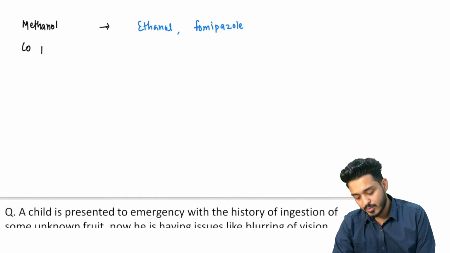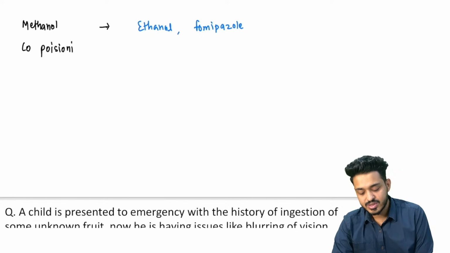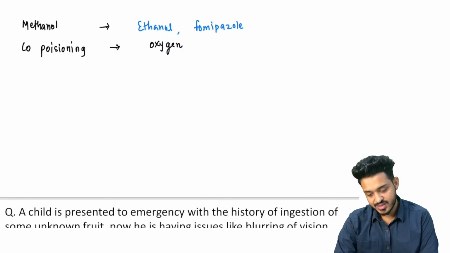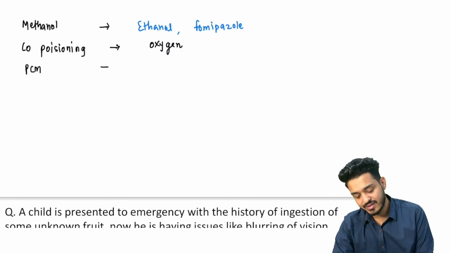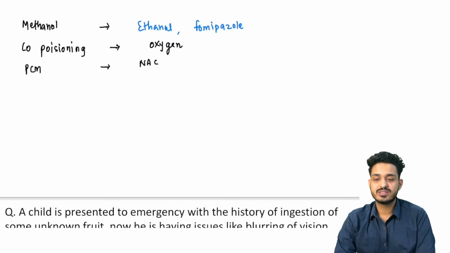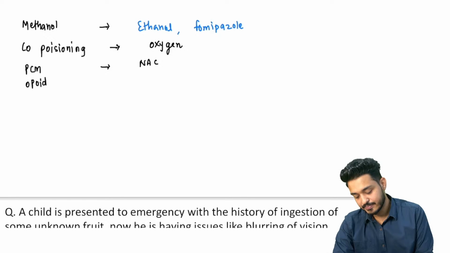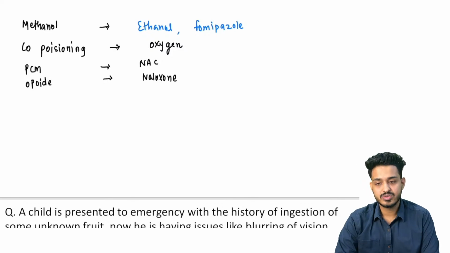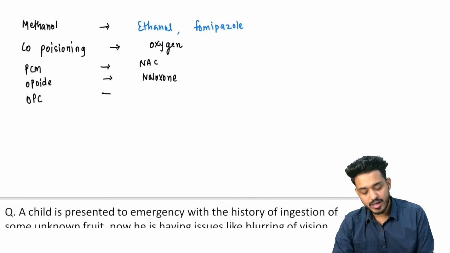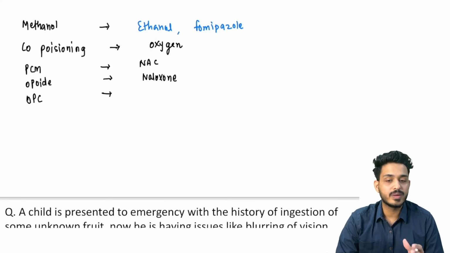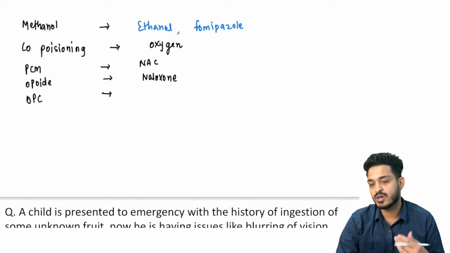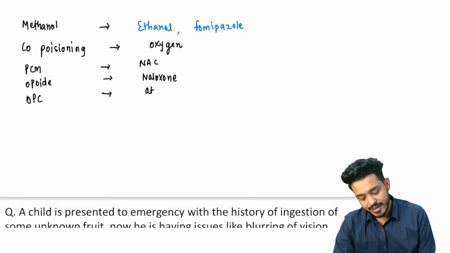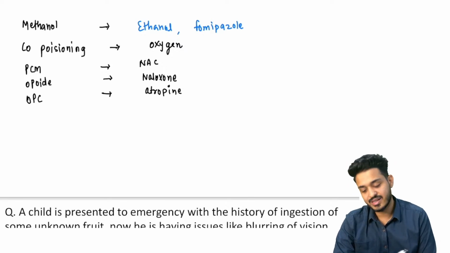If I talk about carbon monoxide poisoning, what do we do? We need to give oxygen to the patient. If paracetamol toxicity happens, we have seen that it is going to be N-acetylcysteine. For opioid poisoning, we will be giving what? Naloxone. For organophosphate poisoning, what do we give? Atropine, because everything will be contracted, cholinergic things will be activated, you will have activation of the parasympathetic nervous system. So you give an anticholinergic, that is your atropine, the drug of choice, right.